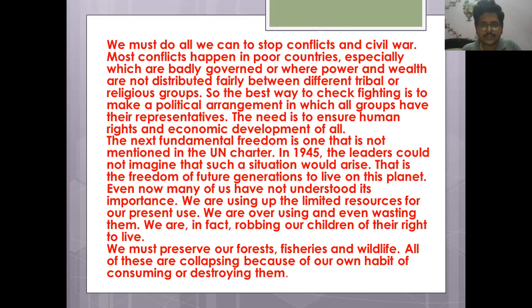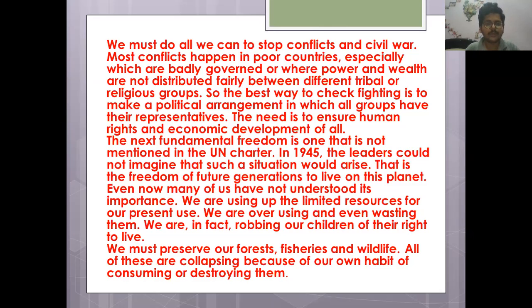The need is to ensure human rights and economic development of all. So what is the need of forming those groups and having a representative? Just to ensure human rights and economic development of all. To ensure that all are getting their human rights and benefiting from the economic development, the representatives should be selected, elected or appointed from different sections of the society to represent that section.